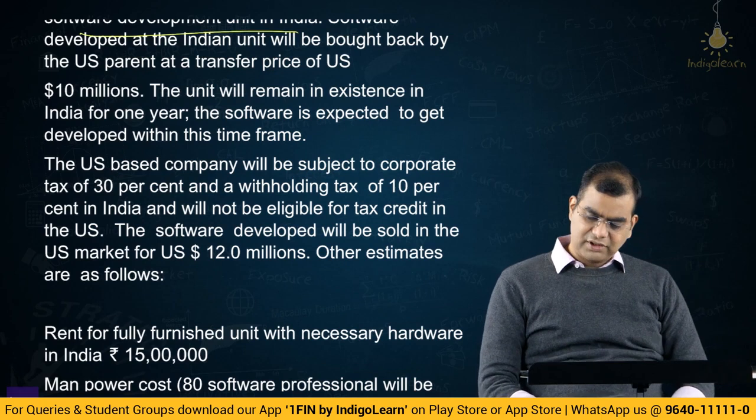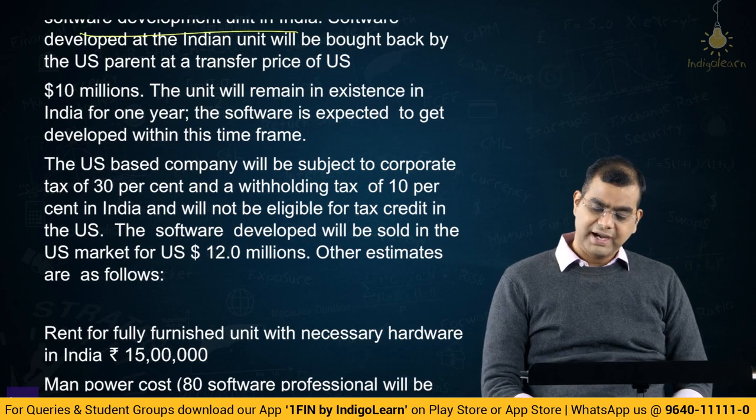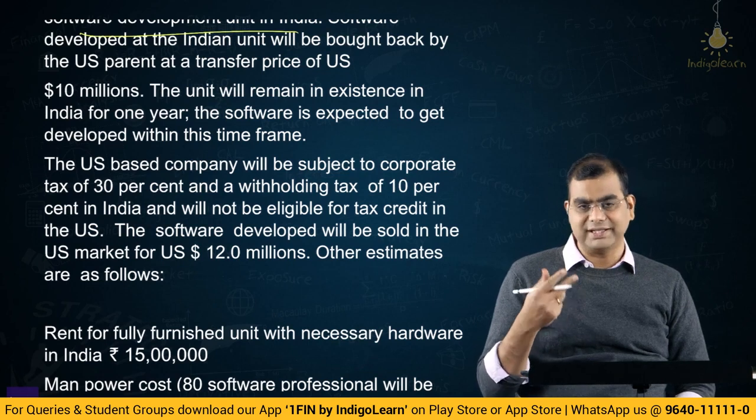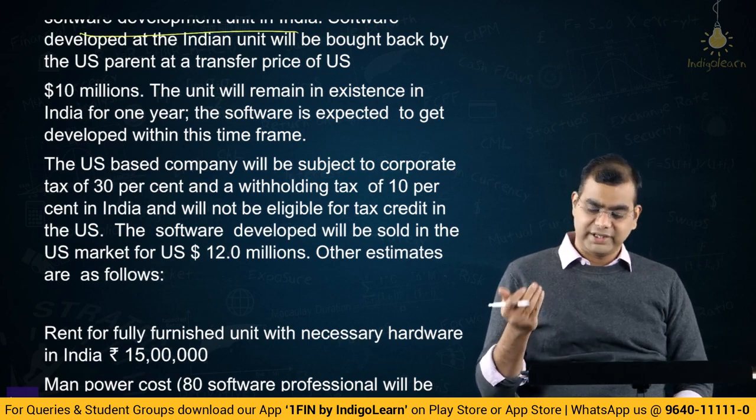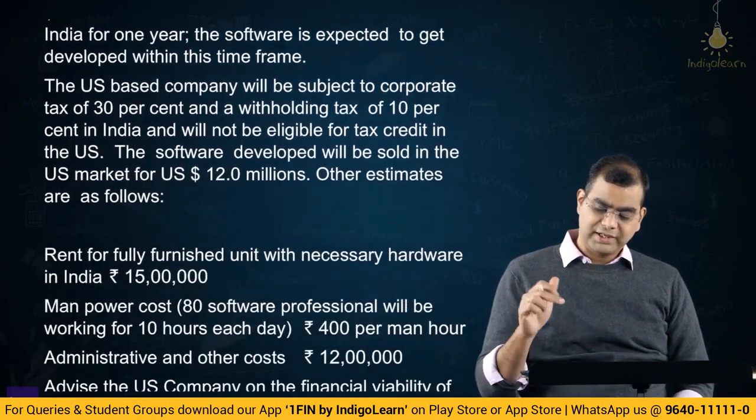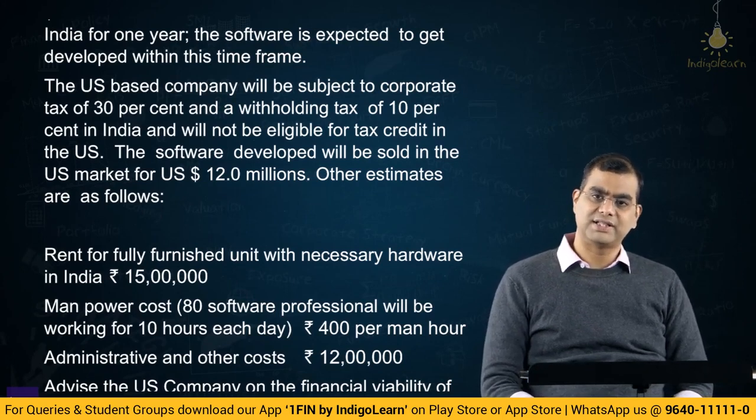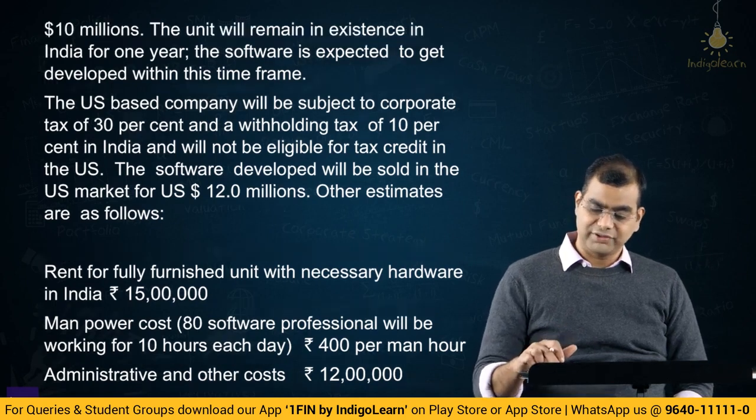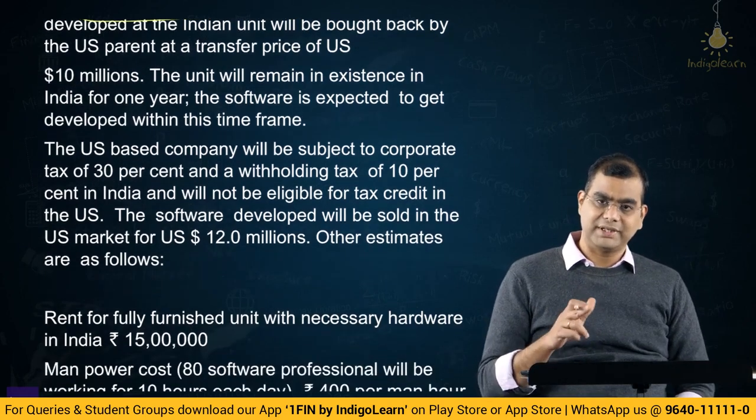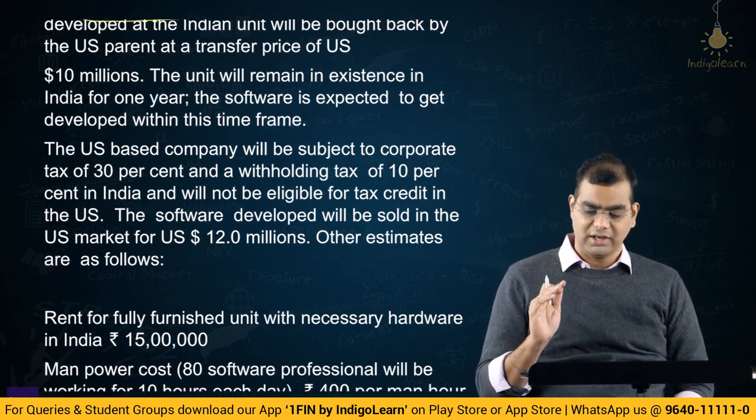Now this 30% of corporate tax, is this Indian tax or is this US tax? The US based company will be subject to corporate tax of 30% and a withholding tax of 10% in India. So it appears that in India they will not have two taxes, they will have one tax, right? In India this is software developed in India, it will be bought back by the parent. So whatever is the price at which they sell, on that there will be withholding tax. So the withholding tax will be on the transfer price, and the 30% tax that the US company is bearing on the overall profit will be on the profit that it generates, right?